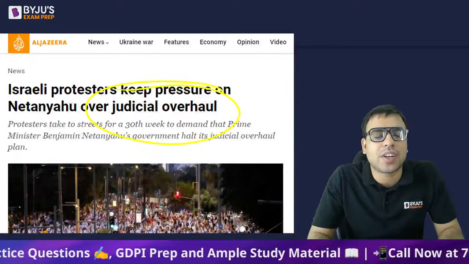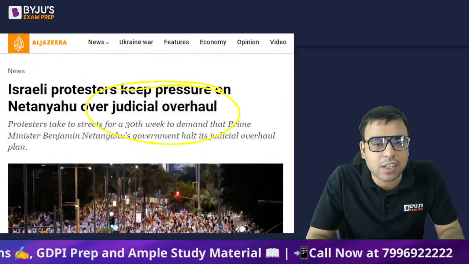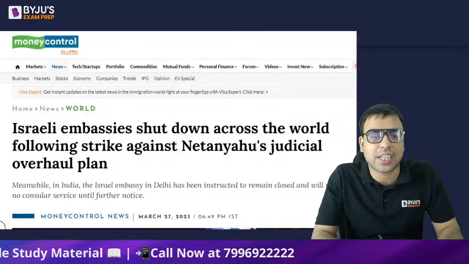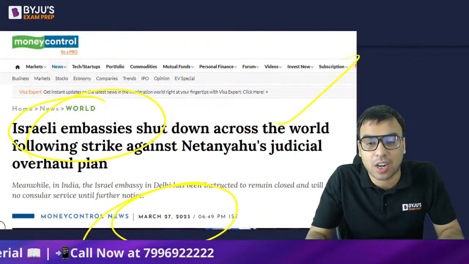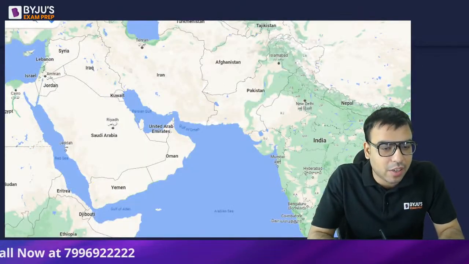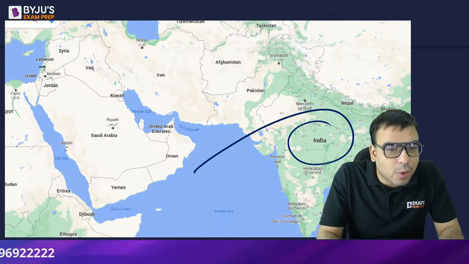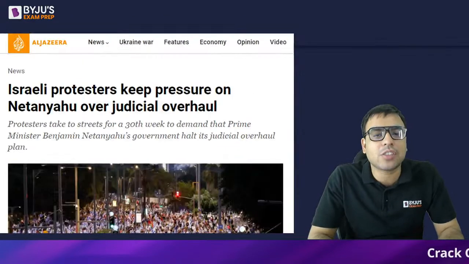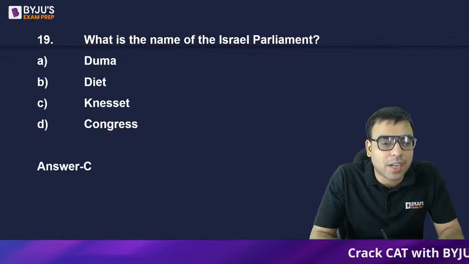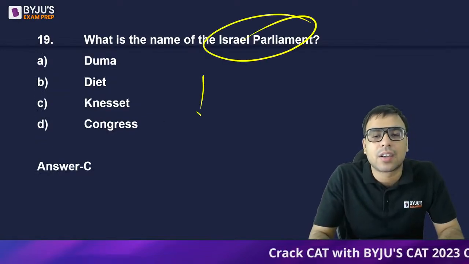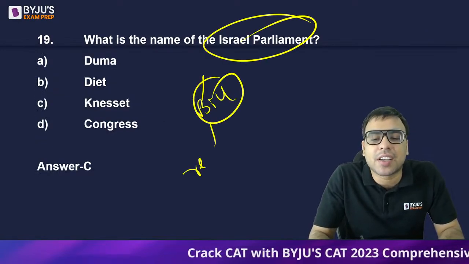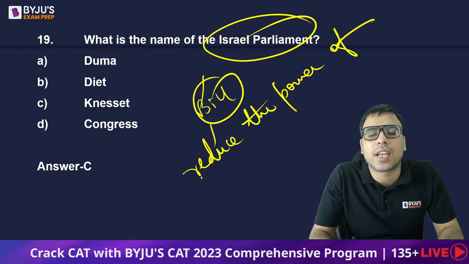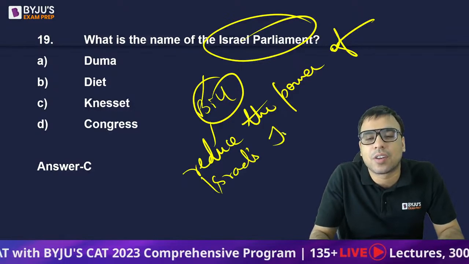The controversial judicial overhaul and a lot of protest was happening. You must have seen these things in the news, that Israeli embassies also got shut in March against it. So first of all, let me tell you, here is India. This one is a small country called Israel. Now it is in the news because the parliament was coming up with a bill which will reduce the power of Israel's judiciary or Israel Supreme Court.